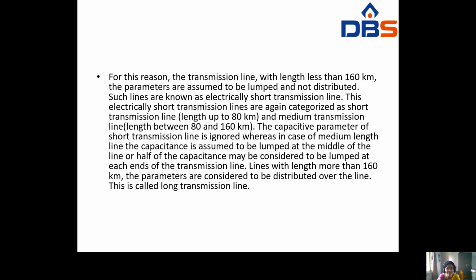For this reason, for a transmission line with length less than 160 kilometers, the parameters are assumed to be lumped and not distributed. We know lumped parameters and distributed parameters; I think you are studying them in the network subject. So for lines less than 160 kilometers, the parameters are in the form of a lumped network. Such lines are known as electrically short transmission lines.